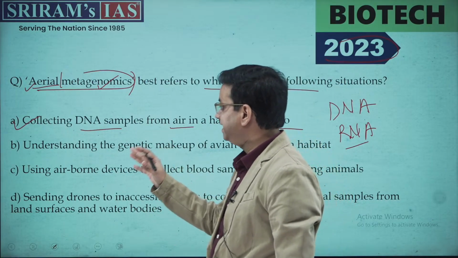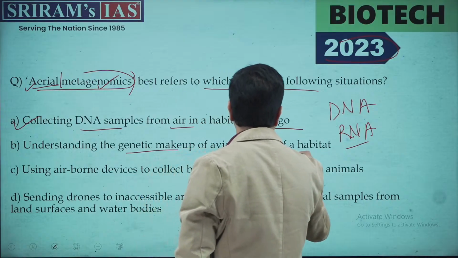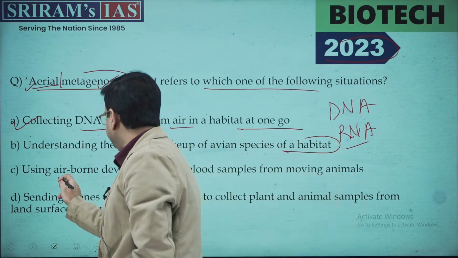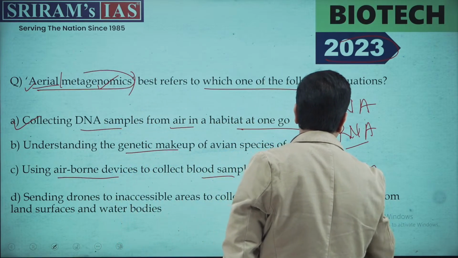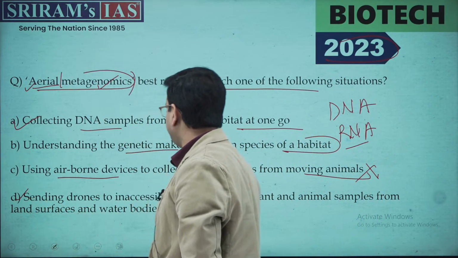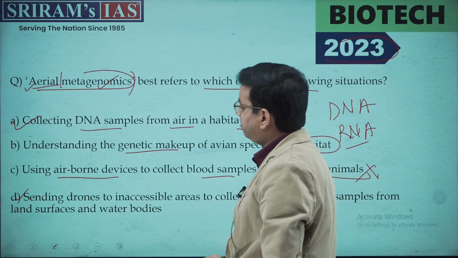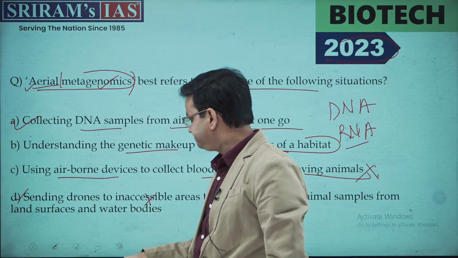The other options are negated, but I'll read them for you. Understanding the genetic makeup of an avian species. This was something to make a gimmick so that you fall into a trap. Using airborne devices to collect blood samples from moving animals. Nothing to do with aerial metagenomics. And the third is sending drones to inaccessible areas to collect plant and animal samples from the land surface and water bodies. So this is absolutely not the correct one.